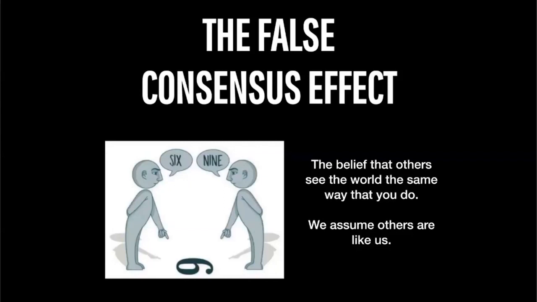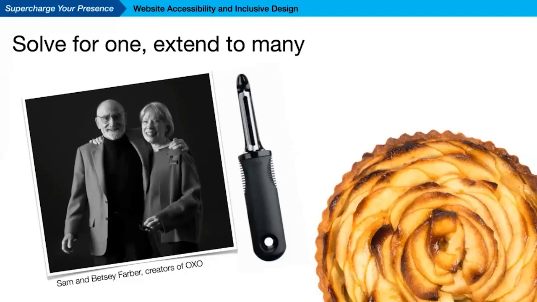Now, we all make these assumptions, often without thinking about it, because our brain is taking shortcuts, which is another default behavior that's sometimes really handy and sometimes not. The key is to recognize or understand what our own default settings are, and then work to expand our perspective. We learn from diversity. And when we find an obstacle and we solve for one person, we often solve it for many. This is how the brand OXO was born.